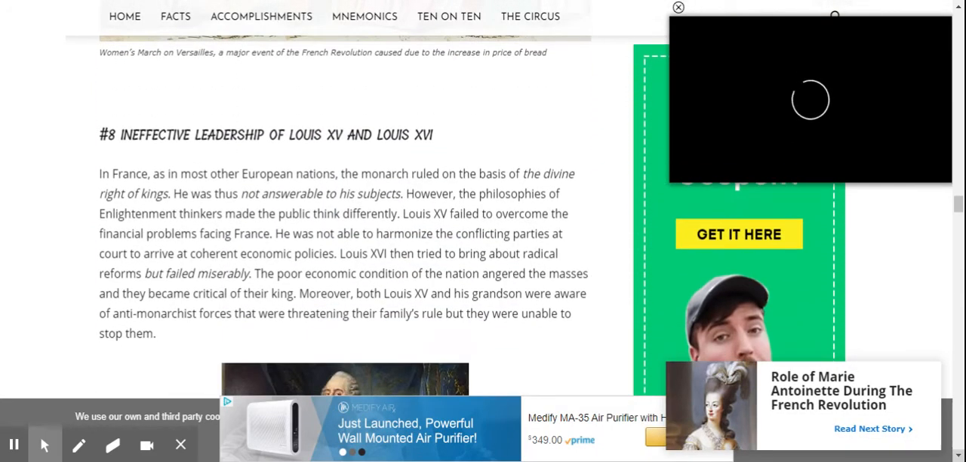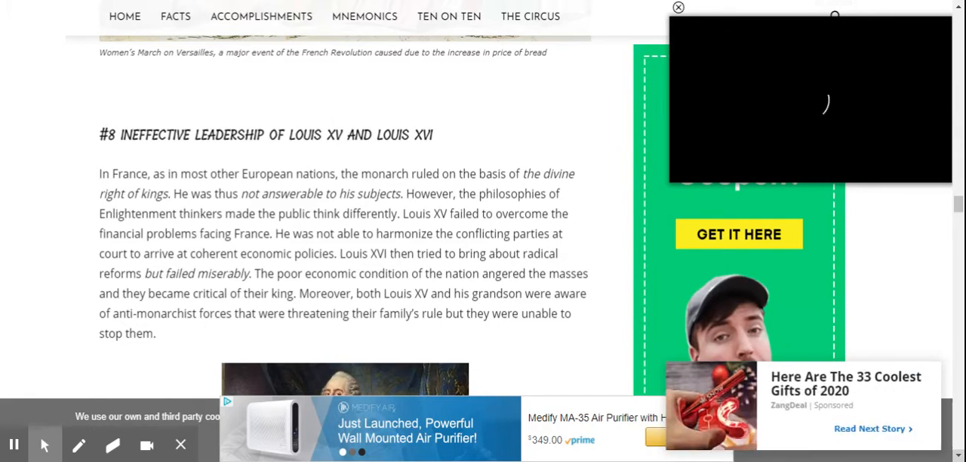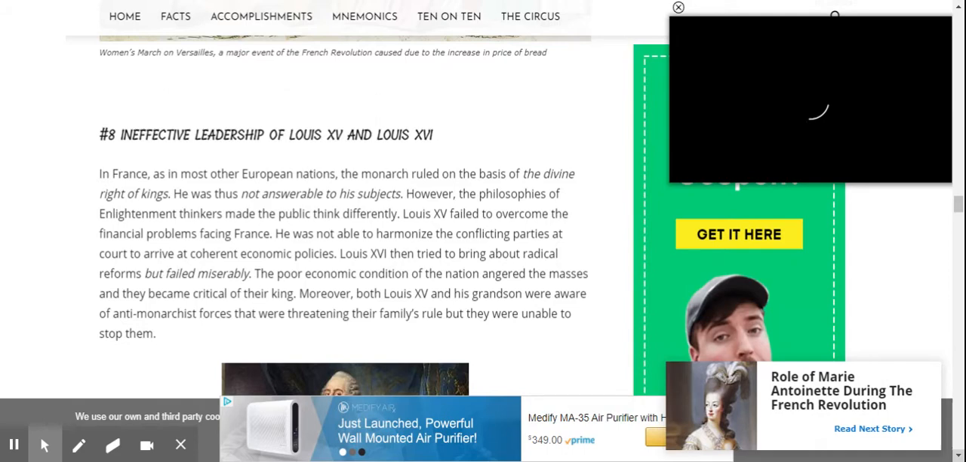Number 8, ineffective leadership of Louis XV and Louis XVI. In France, as in most other European nations, the monarch ruled on the basis of the divine right of kings. We know what that is from chapter 5. He was thus not answerable to his subjects, because that means he's only answerable to God in his eyes.